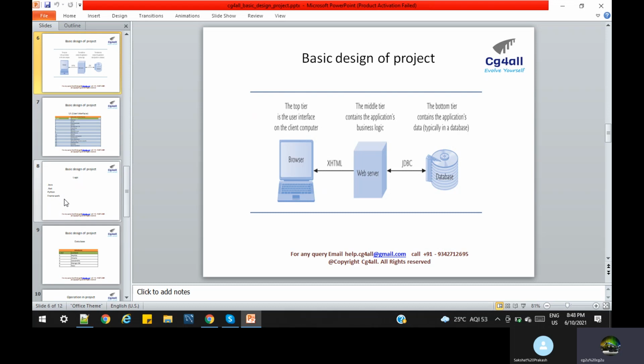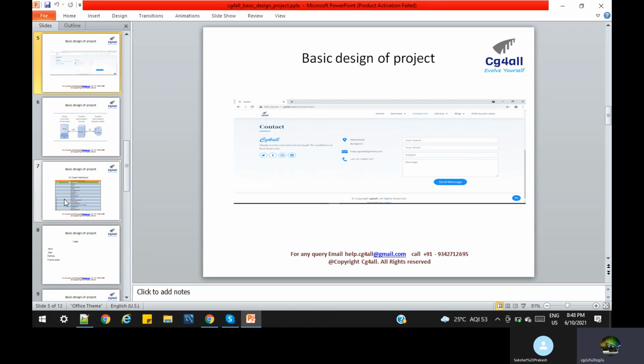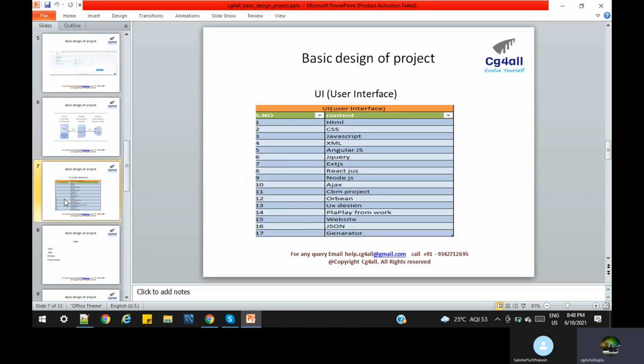Any project, till now you have seen from a client perspective, as a user perspective. Now you have to start thinking about any website from a developer perspective. Any website. If you go to UI/UX designing, what is UX designing basically? Let me brief something more here. UX design is basically how the page should be easy to view. If a website is not looking good, the client doesn't know the technology used, only how smooth it is, the look and feel. That is called UX designing or web designing.